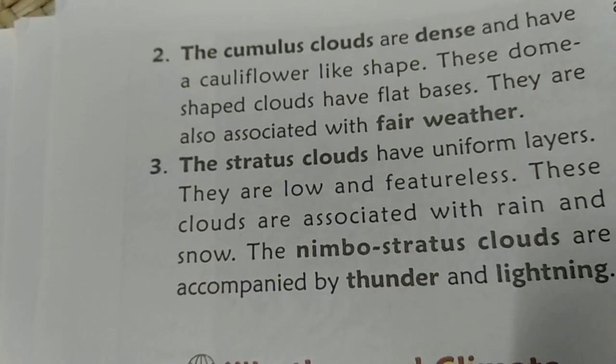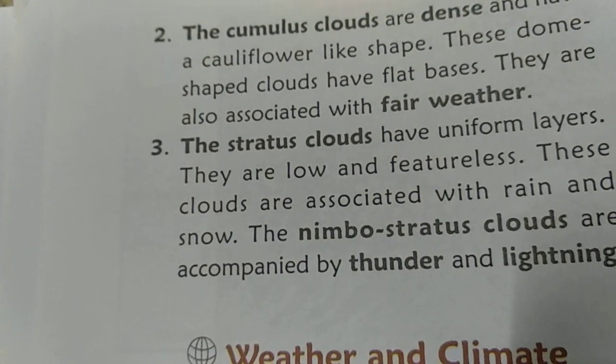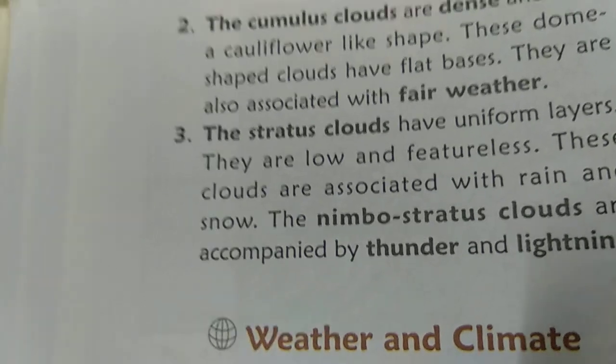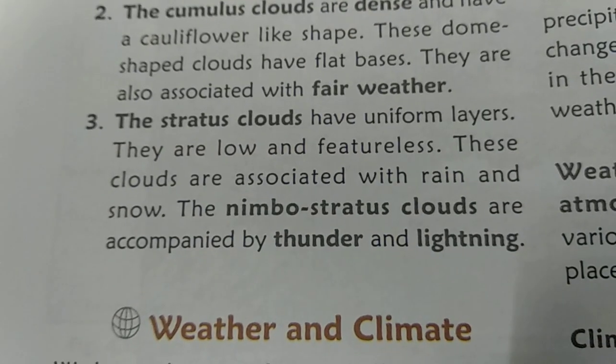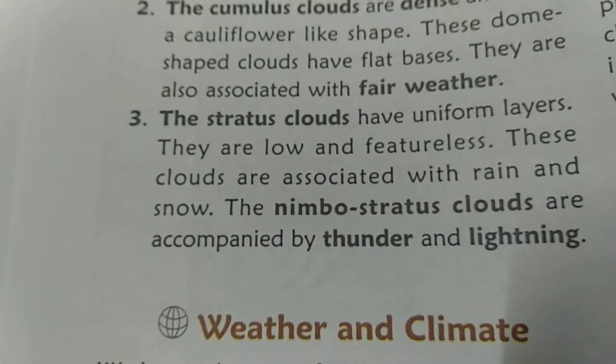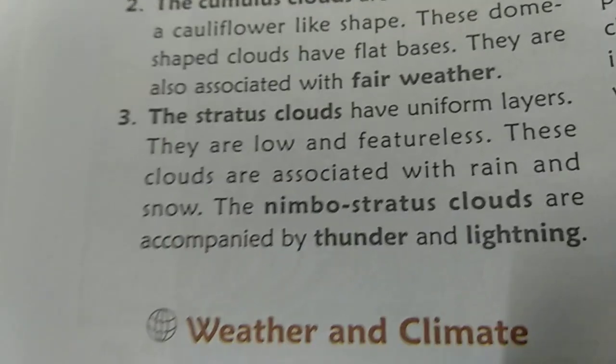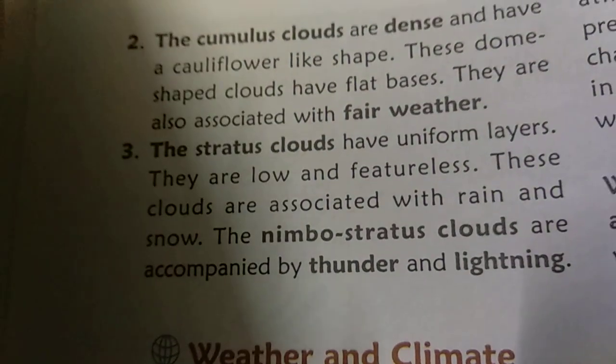Then is stratus cloud. These are uniform layers. They are low and featureless. These clouds are associated with rain and snow.